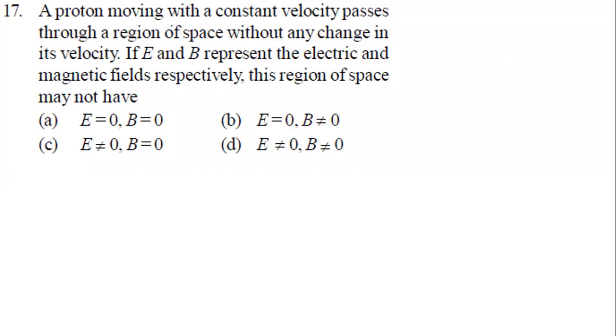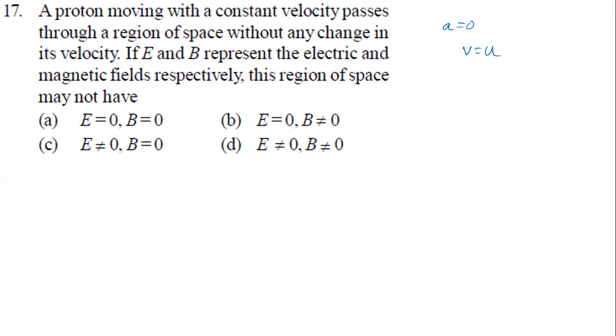A proton moving with a constant velocity passes through a region of space without any change in velocity. That means acceleration becomes 0, initial velocity equal to final velocity. If E and B represent electric field and magnetic field respectively, this region of space may not have, meaning the particle will move with a constant velocity.